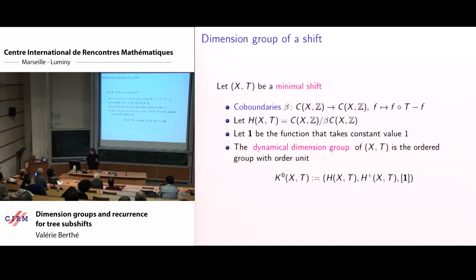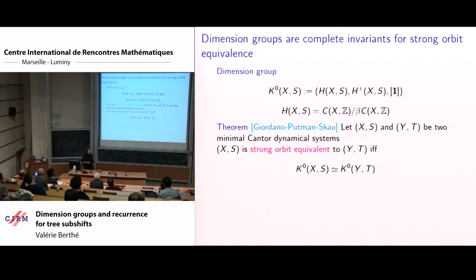So we have a well-defined object, the dynamical dimension group, which has been studied, for instance, by Bernard Host in the case of substitutions, and which is expressed in terms of the dimension group of the matrix of the substitution.